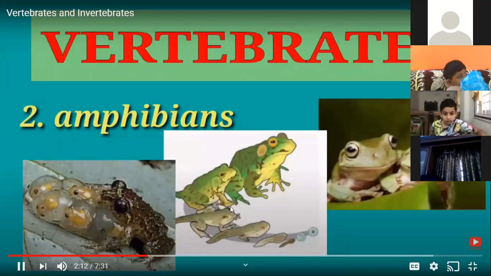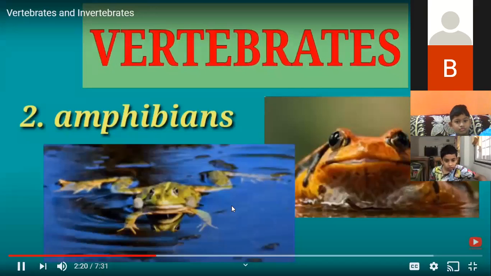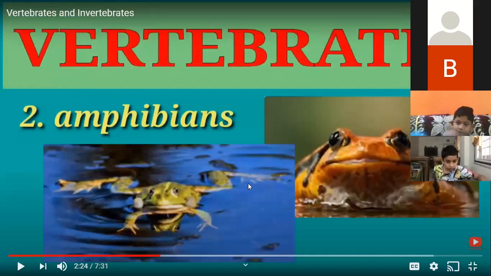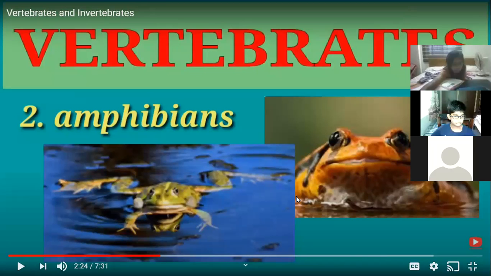Fertilization and development occur outside the body. Amphibians are cold-blooded animals. This means that their body temperature changes with the temperature of the surroundings. So they have got limbs to move. They breathe with the help of the lungs. Their body is moist, which also helps in exchange of gases. They reproduce by laying eggs.